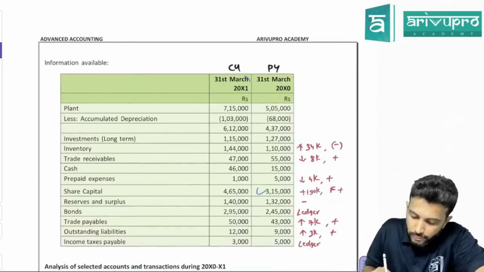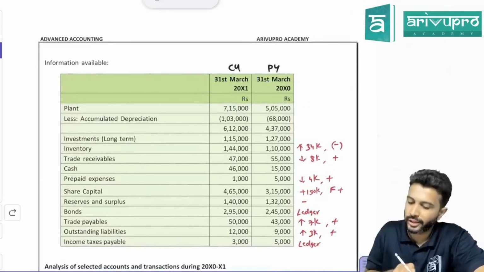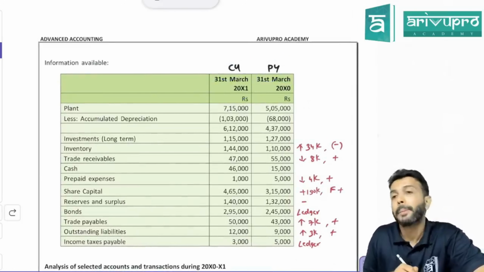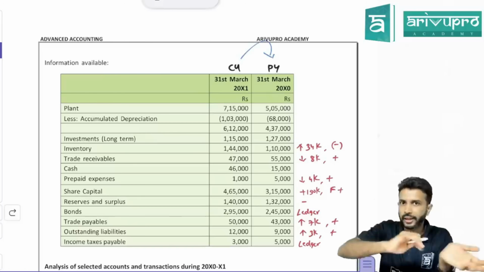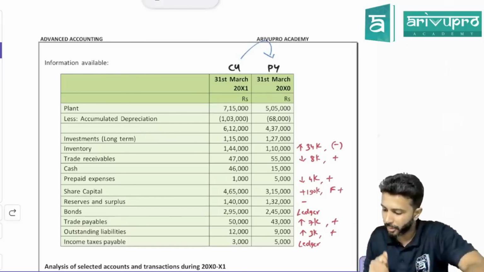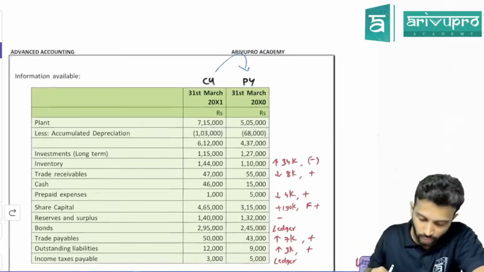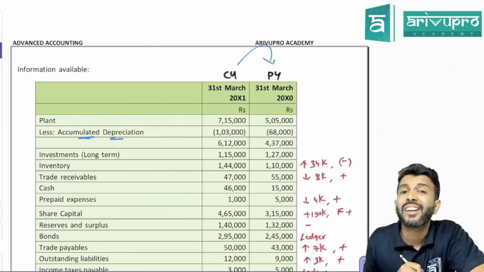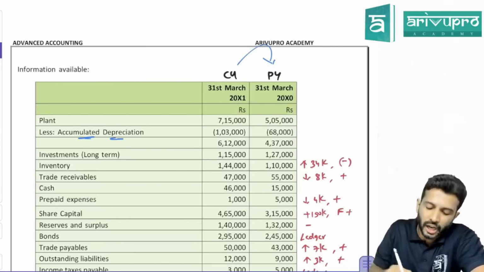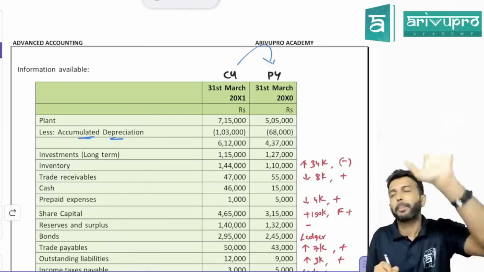They've given you information for 31st March 20X1 and 31st March 20X0. So this is for current year and previous year. Sometimes they interchange this table, always watch out. First they will give you current year data or previous year data, it changes from problem to problem. Okay. Plant, sir. Check here. Below plant, they've written accumulated depreciation. Which method? Charge method or provision method?